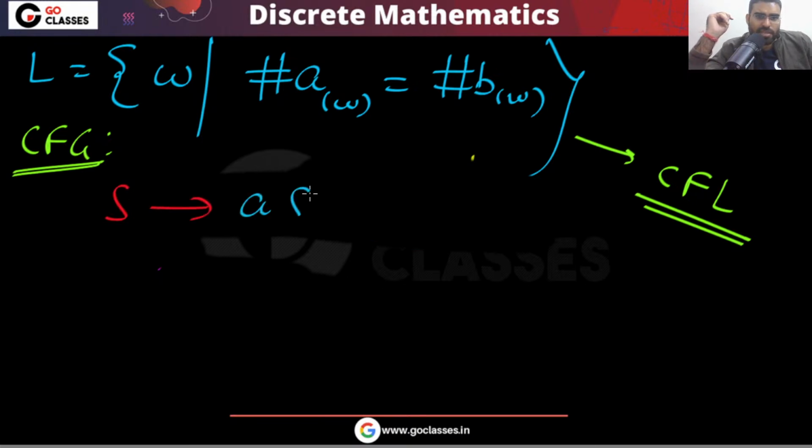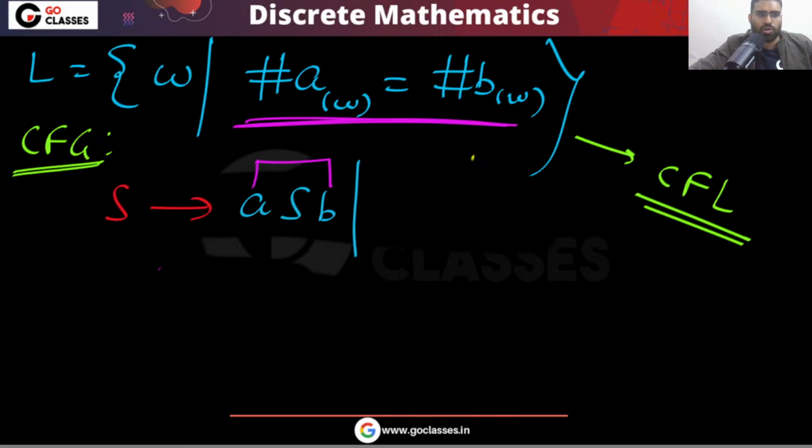If A is coming, then B should come, because the number of A should be equal to the number of B. Remember, the number of A should be equal to the number of B. So if A is there, then B should be there.